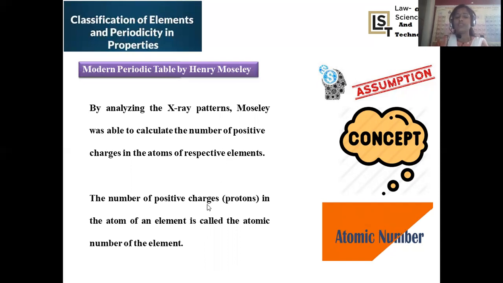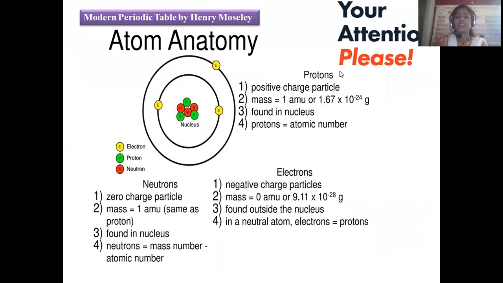For that purpose, these positive charges are the fundamental particles which impart distinct properties to different kinds of elements, right? So here we sort out atom anatomy. Atom anatomy is nothing but what we already know, a topic discussed in the structure of the atom, where every atom is composed of electrons, protons, and also neutrons.